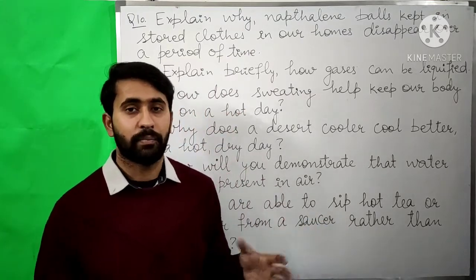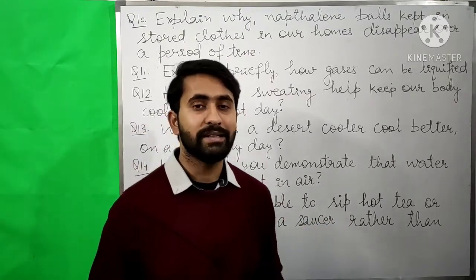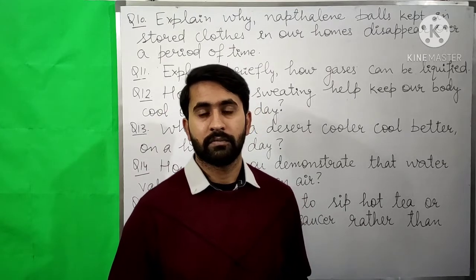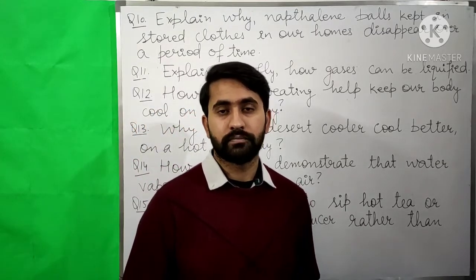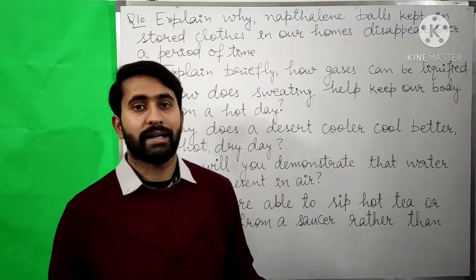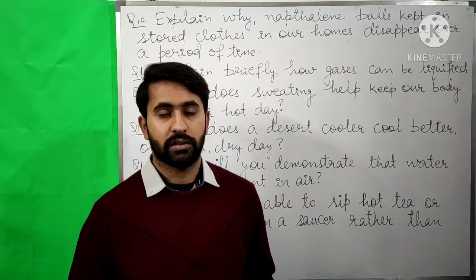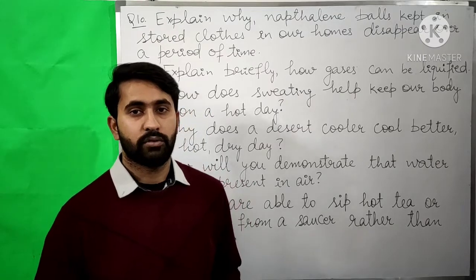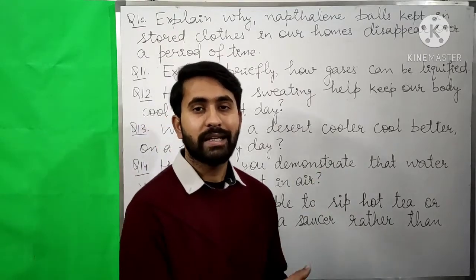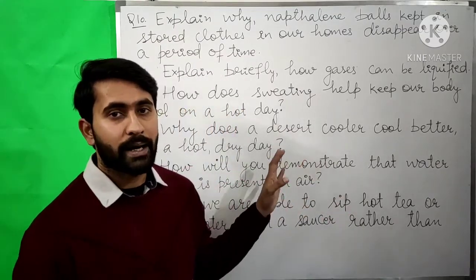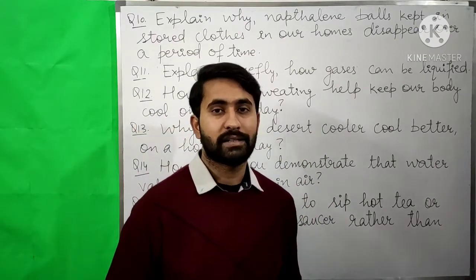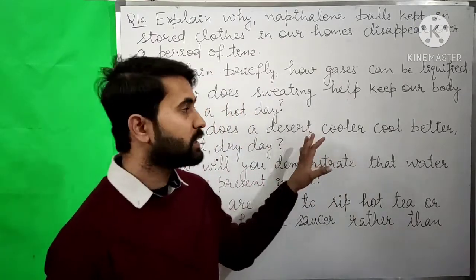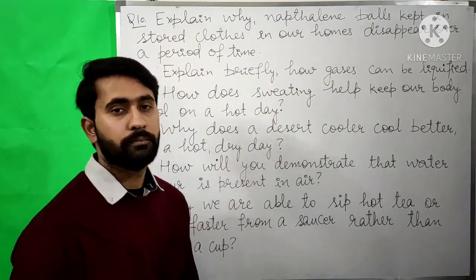Because when we compress the gas or increase the pressure on the gas, the particles of the gas will come closer. Now when the particles come closer to each other, some heat is produced. Now we remove the heat from the particles by cooling it. So when those particles get cooled, they get converted into the liquid form.